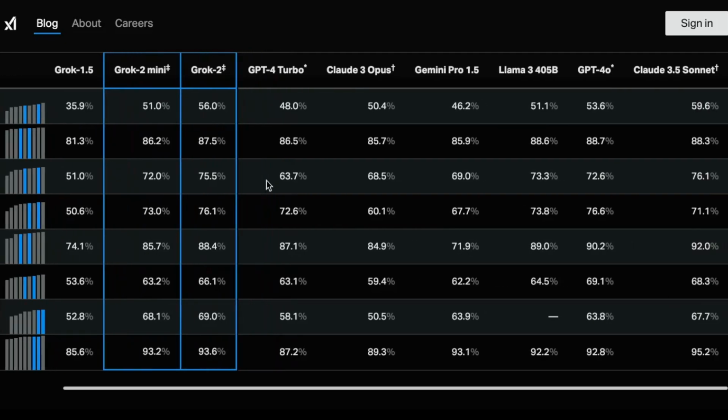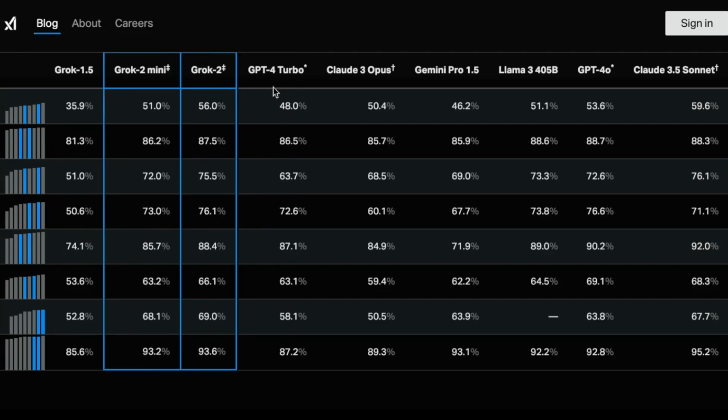Now, they also compare with some of these latest models like GPT-4 Turbo, Gemini Pro 1.5, Llama 3 405B, GPT-4o, and Claude 3.5 Sonnet. So I think this is the May release and this is the June release. And you can see the comparison here.